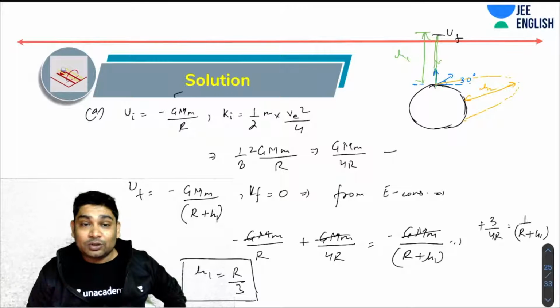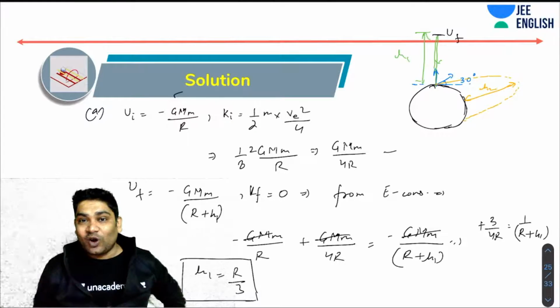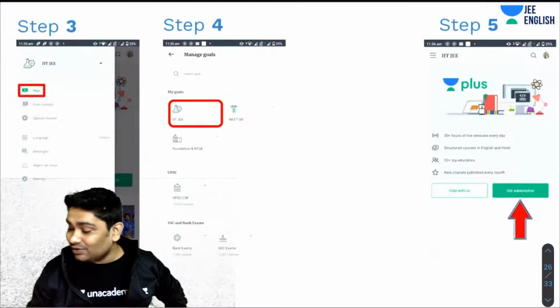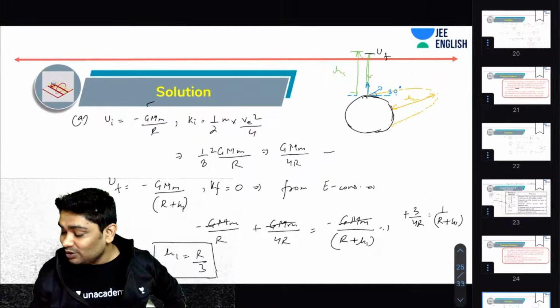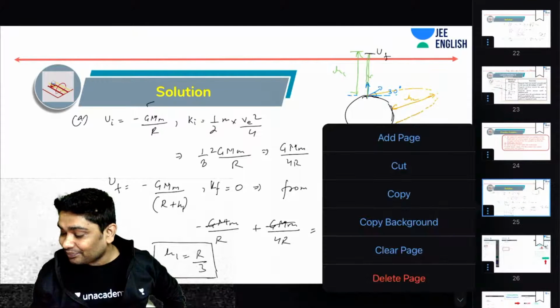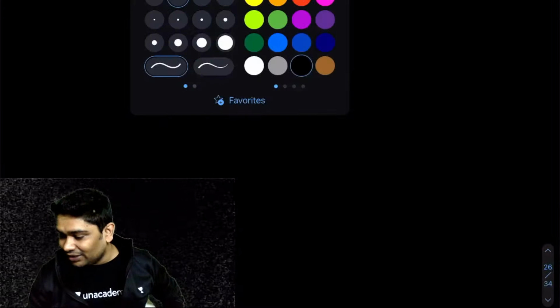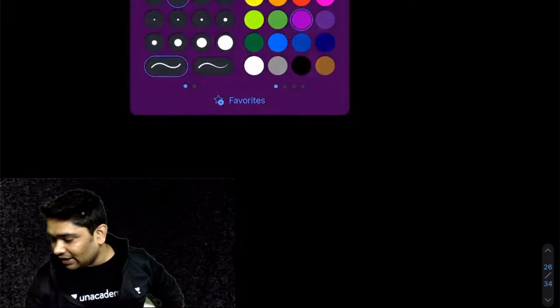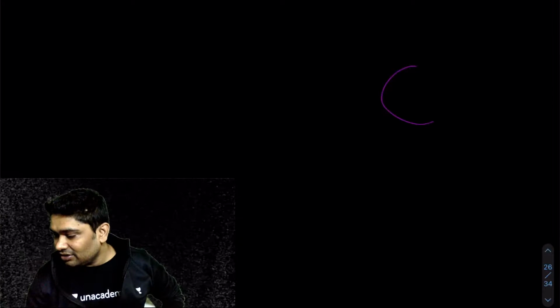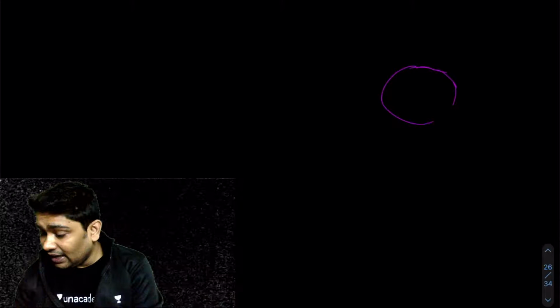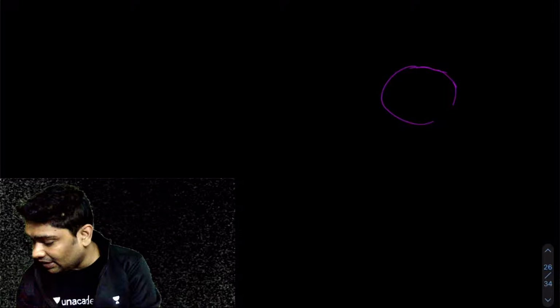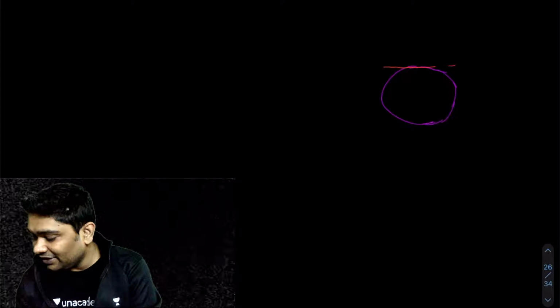How about H2? In the second case, what will be the maximum height? That is going to be something interesting. Let's add one page. Now, the problem here is, again, I can apply energy conservation, right? So yes, I can definitely apply energy conservation, but I have another issue there. Let's say this will be the surface of the Earth from where the particle was projected, and it was projected at some angle of 30 degrees with the horizontal, right?